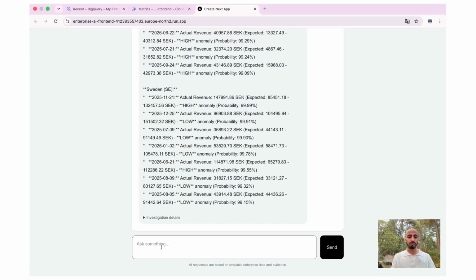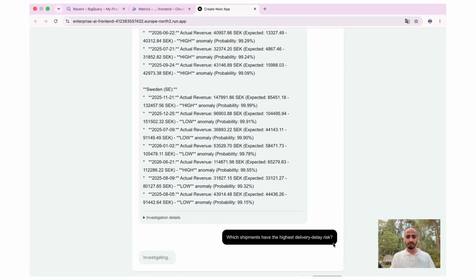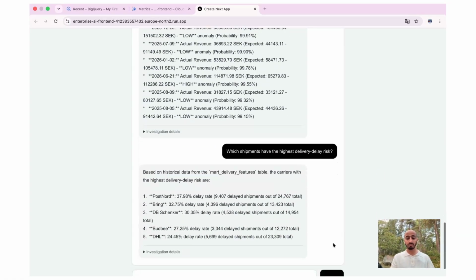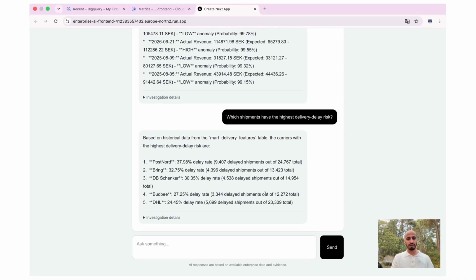So we also built a machine learning model in BigQuery with AutoML. Extremely simple. You don't need to be an expert machine learning engineer. You just use AutoML and build your model. So based on the historical data, these are the carriers with the highest delivery delay.